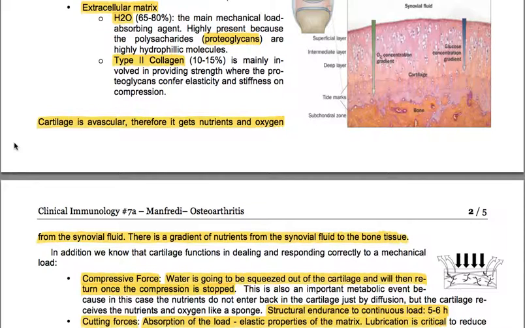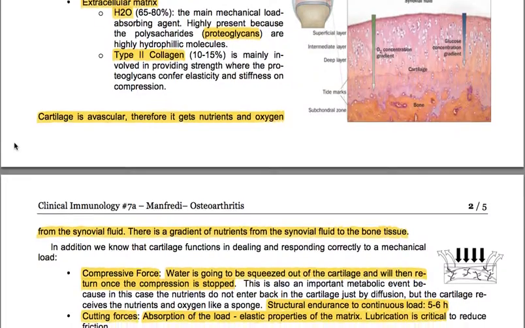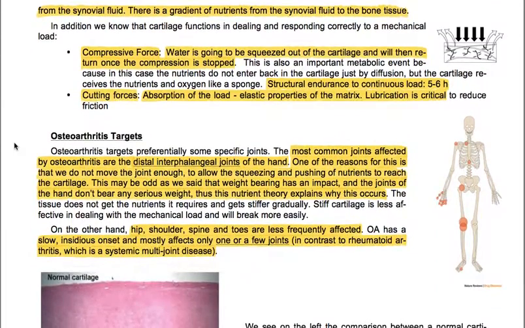In addition, we know that cartilage functions in dealing and responding correctly to a mechanical load of compressing forces. Water is going to be squeezed out of the cartilage and will then return once the compression is stopped. There is also an important metabolic event because in this case the nutrients do not enter back in the cartilage just by diffusion, but the cartilage receives the nutrients and oxygen like a sponge. Structural endurance to continuous load is 5-6 hours. And we have also cutting forces, so absorption of the load, elastic properties of the matrix. Lubrication is critical to reduce friction.